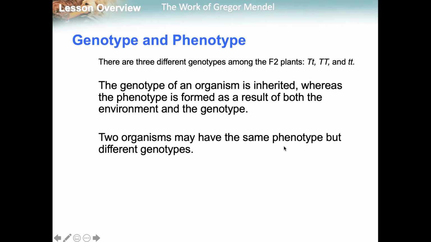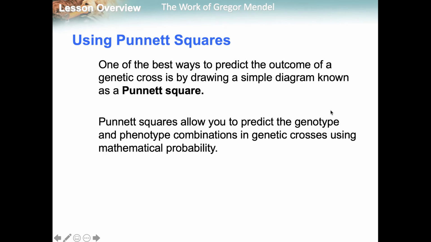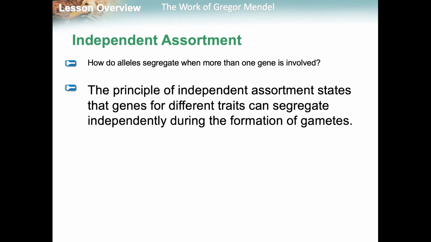There are 3 different types of genotypes. You have the heterozygous, the homozygous dominant, and homozygous recessive. As it's inherited, the phenotype is formed, so it shows through, it's being expressed. 2 organisms may have the same phenotype but different genotypes, like the heterozygous and the homozygous dominant. One of the best ways to predict the outcome is with a Punnett square, which is what we're going to do now.